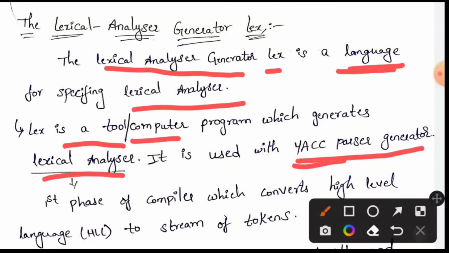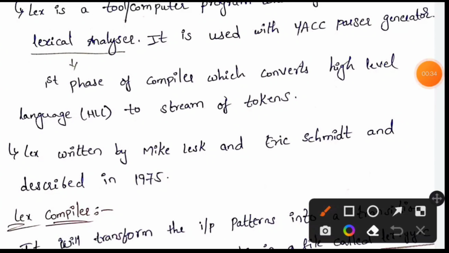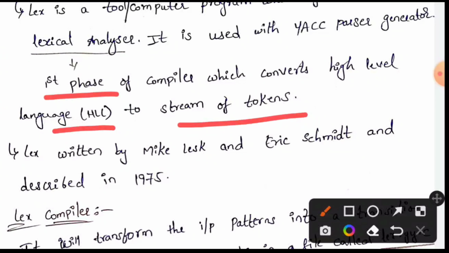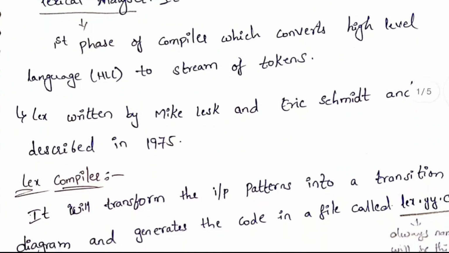The lexical analyzer is the first phase of the compiler, which converts high level language to a stream of tokens. LEX was written by Mike Lesk and Eric Schmidt, and it was described in the year 1975.